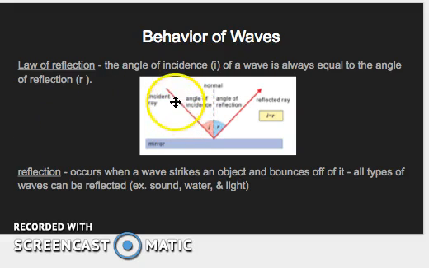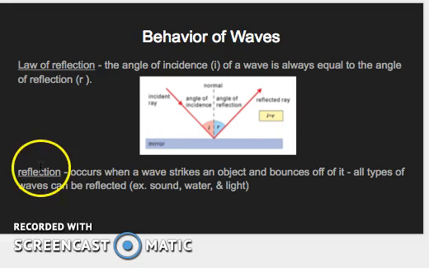This is a drawing of a light ray. The light ray is coming into a mirror, and then it bounces off for reflection. According to the law of reflection, this angle of incidence is from here to the normal, which is a perpendicular line drawn from the mirror. This angle of incidence is equal to the angle of reflection. So we've got i equals r. That's the law of reflection.